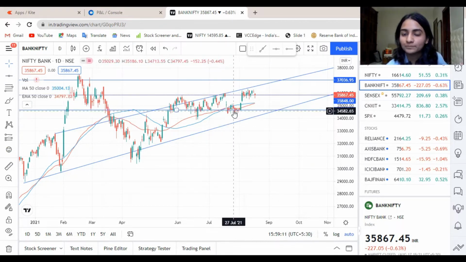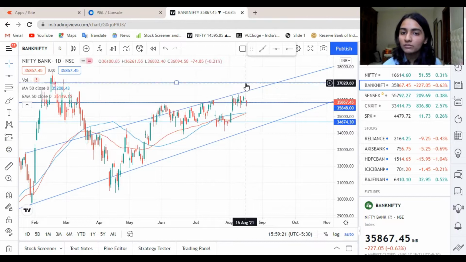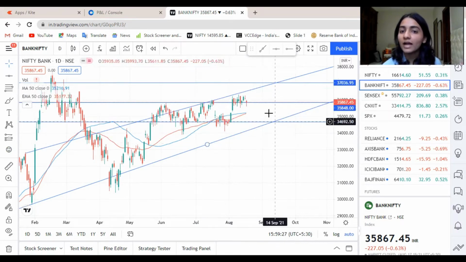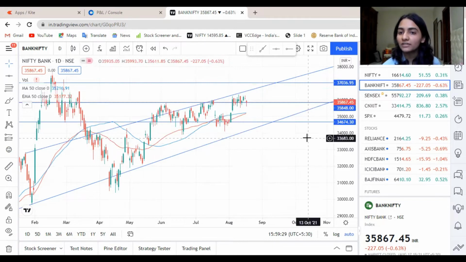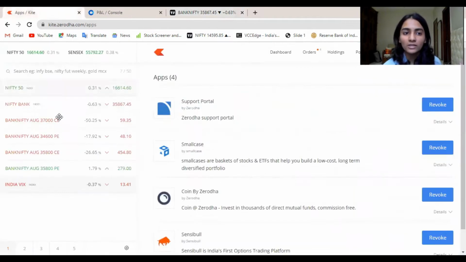Coming to strangles and straddles, a strangle means that you are selling an OTM call option and an OTM put option. Over here, as Bank Nifty right now is at almost 35,900, I've taken a call option of 37,000 and a put option of 34,600 into consideration. I'll show you right now what the premium is.